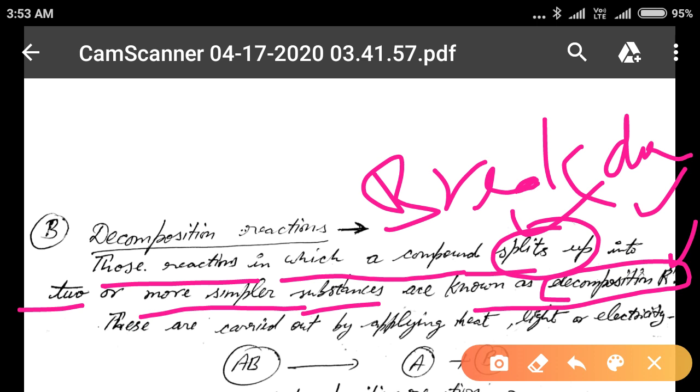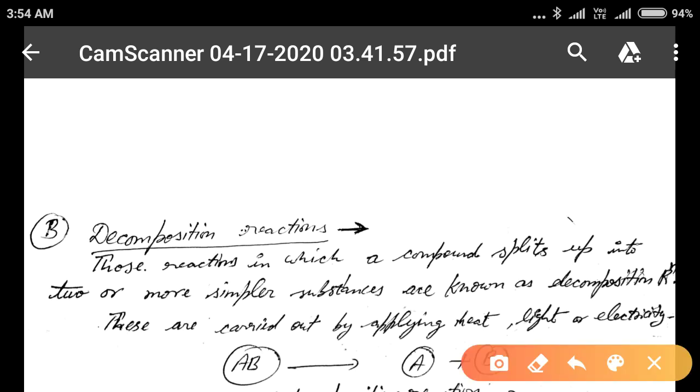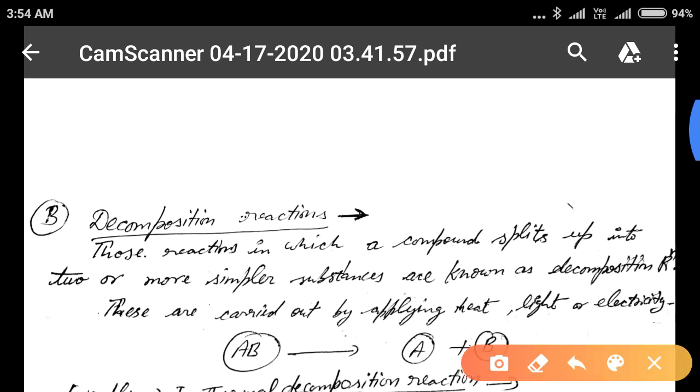But this split up, the breakdown of any compound, is carried out only by acquiring energy. This energy may be in the form of heat, light, or electricity.